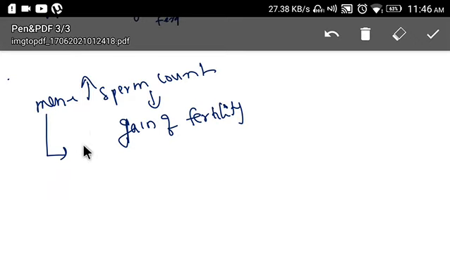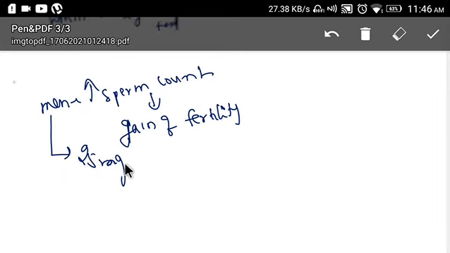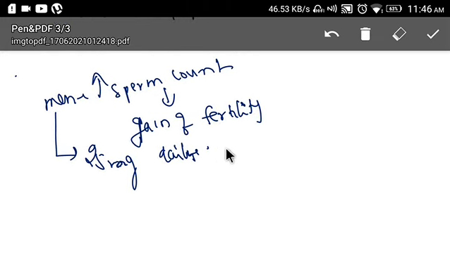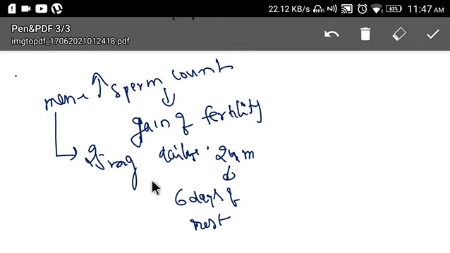In men we usually give 25 milligrams daily for 24 days in a month, and we'll give 6 days of rest. So in men, 25 milligrams daily for 24 days, and 6 days of rest in a month.